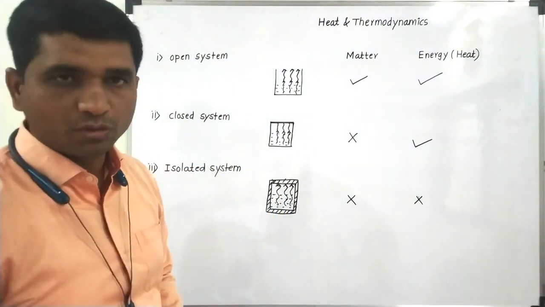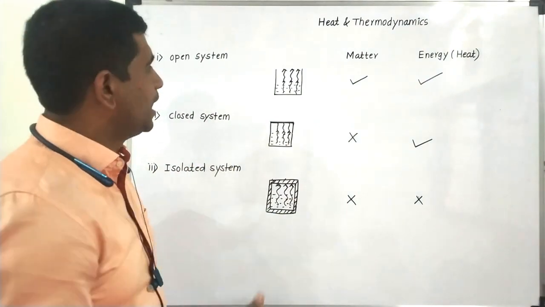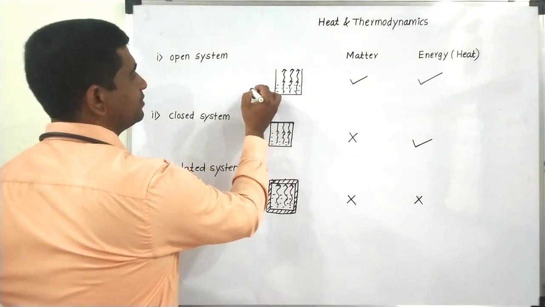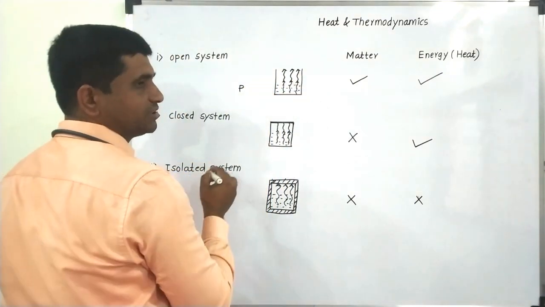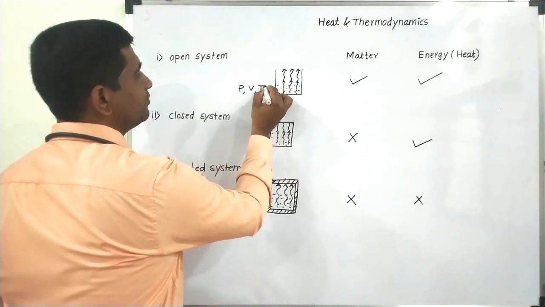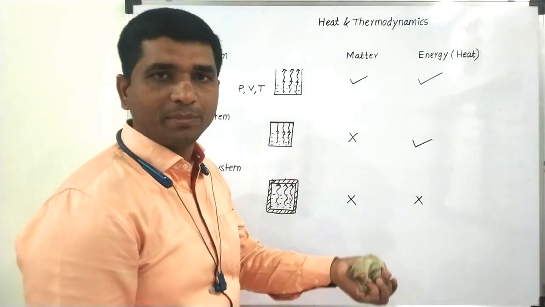So these were the three different types of systems. We know that as I'm having this container, it is kept at a certain pressure, at a certain volume, and let us say it has a certain temperature. So what are this pressure, volume and temperature?